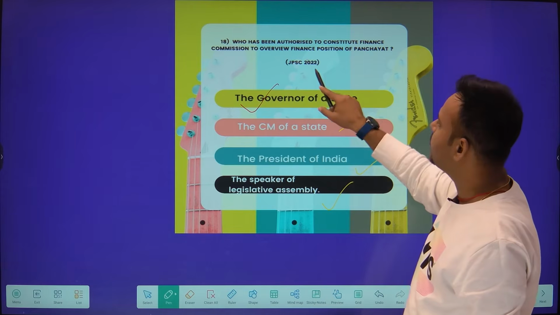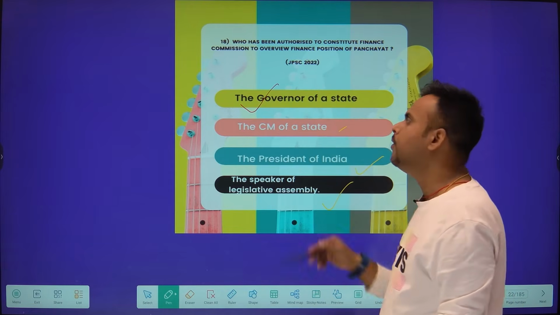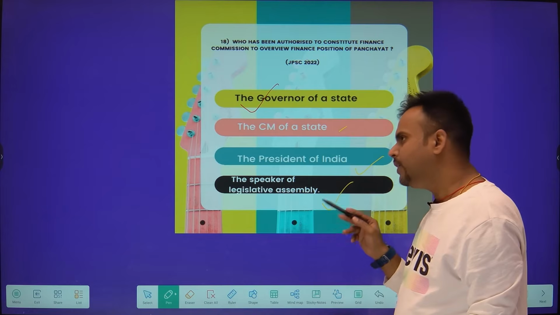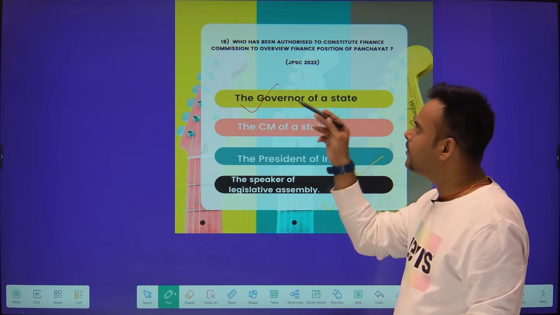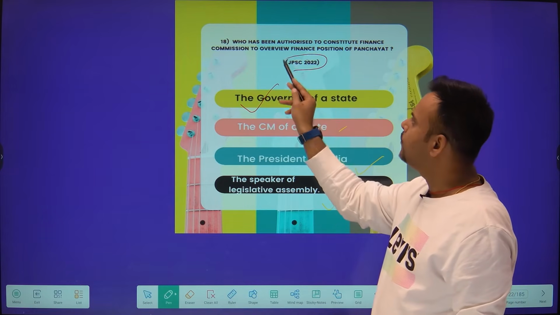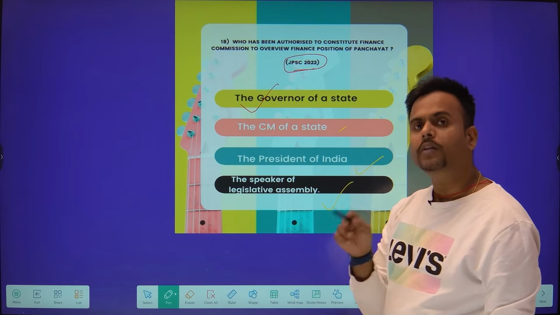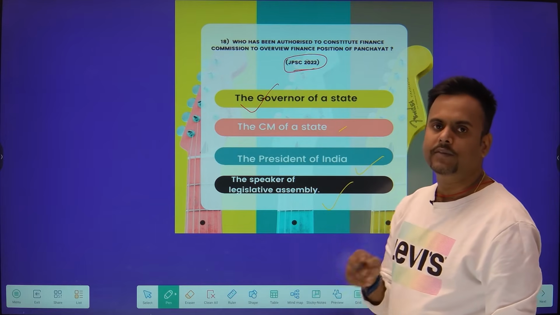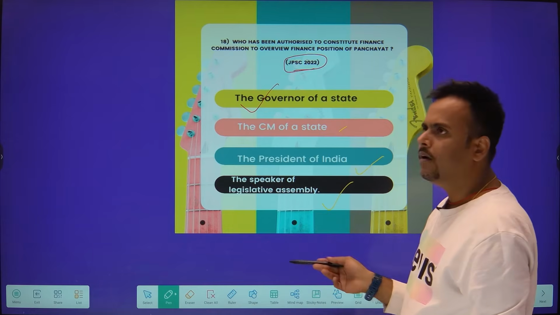See friends, this question has come in your JPSC 2022. As I am doing these questions, I have not written on which examination a question has come, but all the questions more or less have come in different examinations and some are framed.